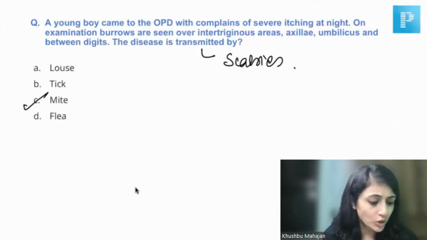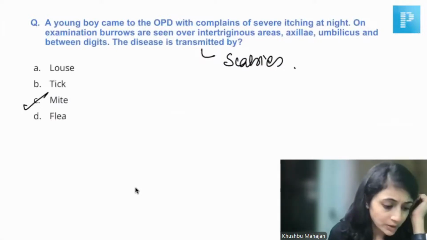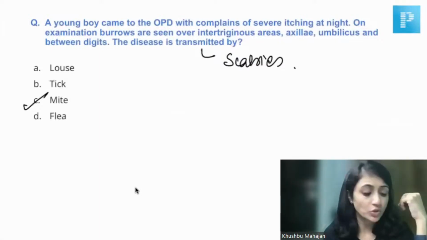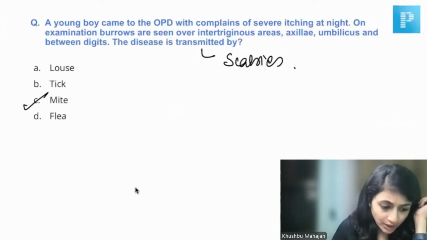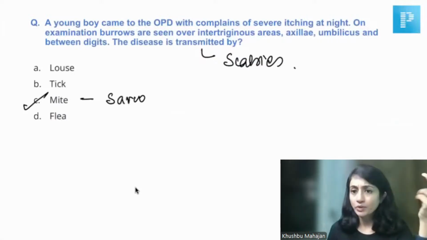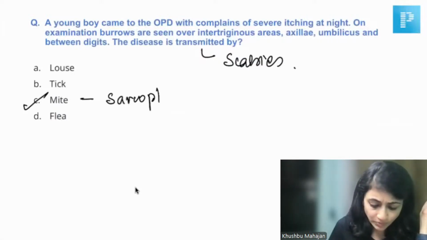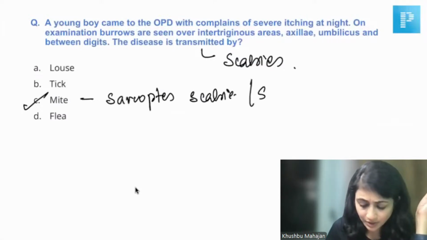Sarcoptes scabiei. So was the option Sarcoptes scabiei or itch mite? It was on both sides in the image. So yeah, I think you're talking about the melasma question. So it was on both sides, so we know it is melasma. So, okay, they had given Sarcoptes scabiei, but I think the question was something similar. Either Sarcoptes scabiei or itch mite was there in the option. So still my answer remains the same.